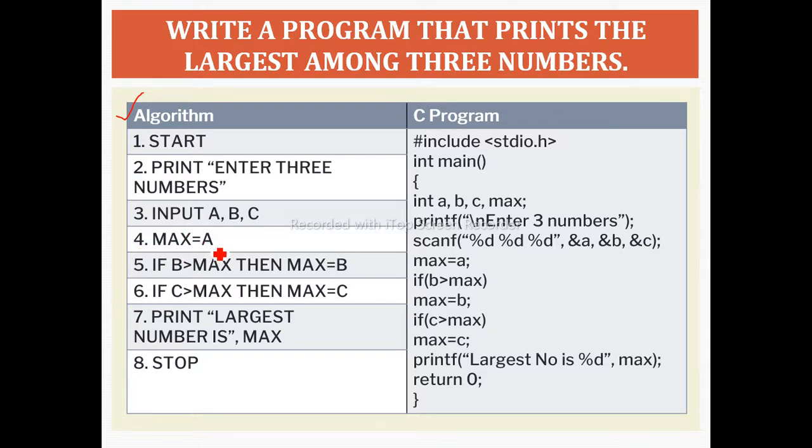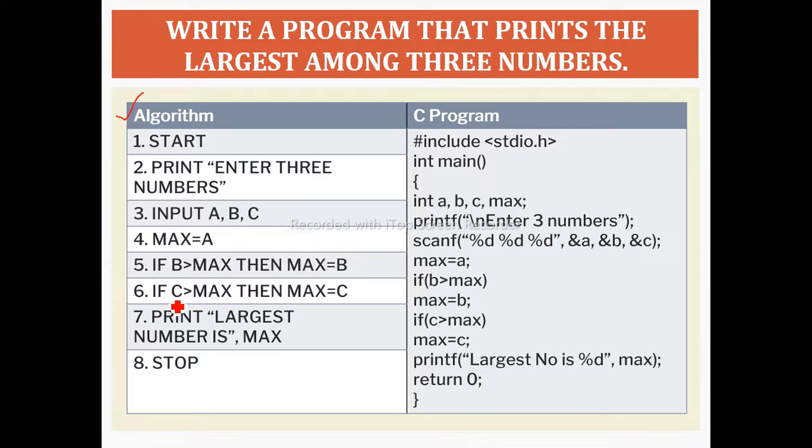Then we directly assign the a value to the maximum variable, max, and after that, by using an if block, we check the condition. If b is greater than max, then we store b's value into the max variable.